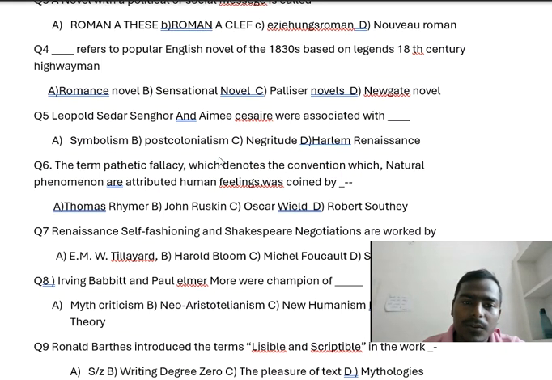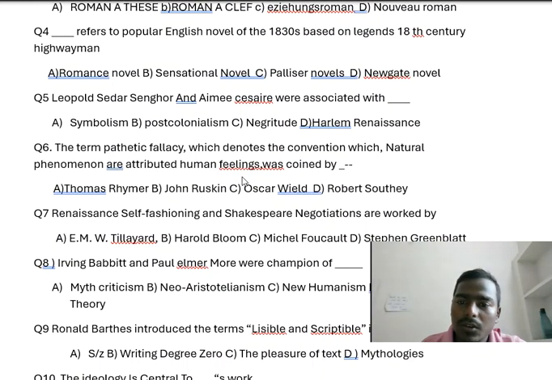Now question number 4. What refers to the popular English novel of the 1830s based on legends of 18th century highwaymen? Option A, romance novel. Option B, sensational novel. Option C, picaresque novel. And option D, Newgate novel. So you have to tell which one is the right answer. The right answer is option D, Newgate novel.